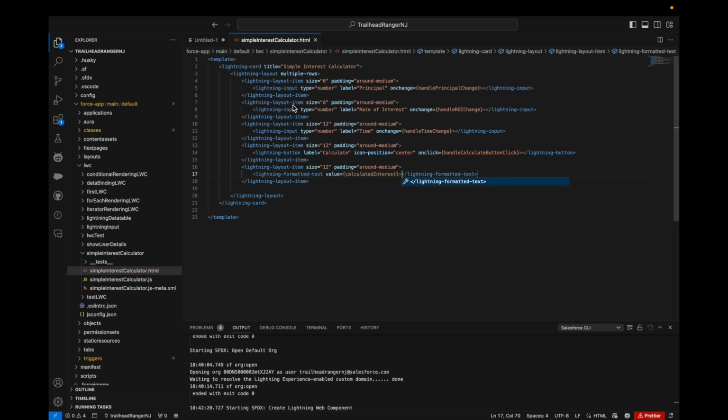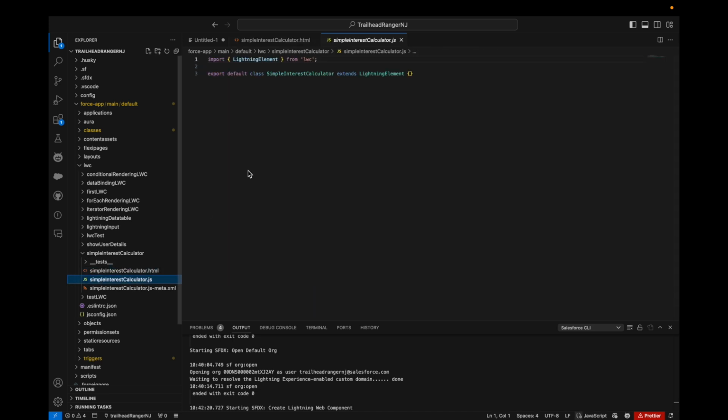First we have three fields, principal, rate of interest, and time, which are the input fields. We will enter the input, and then after clicking on the button, it will calculate the value and show the interest. So let's go to the JS now.